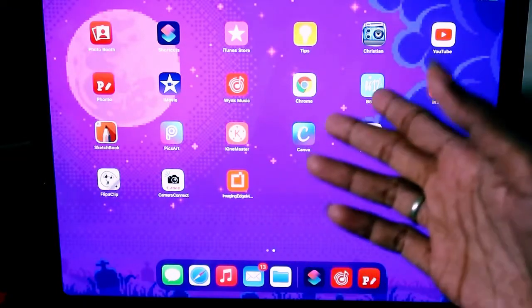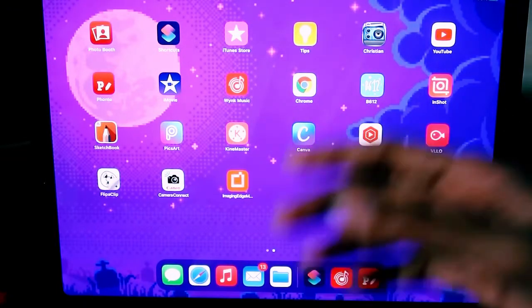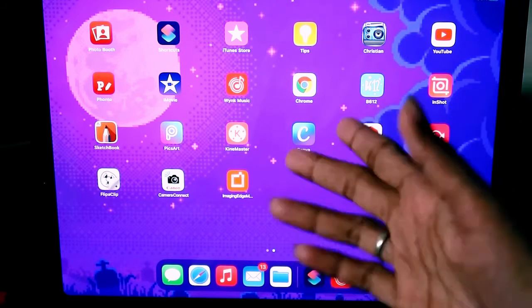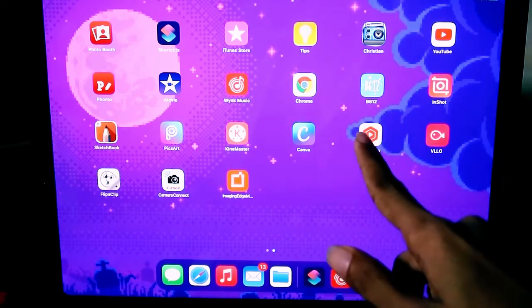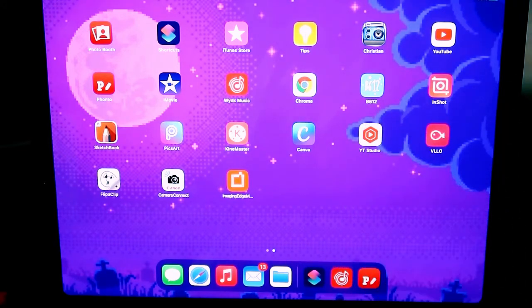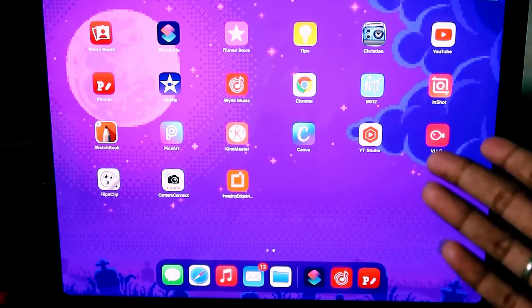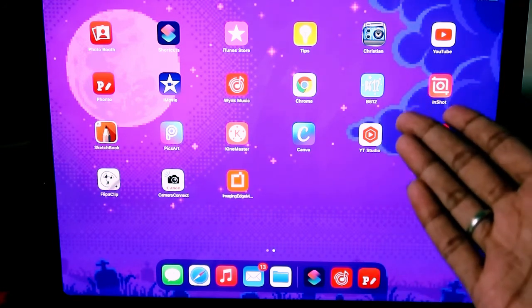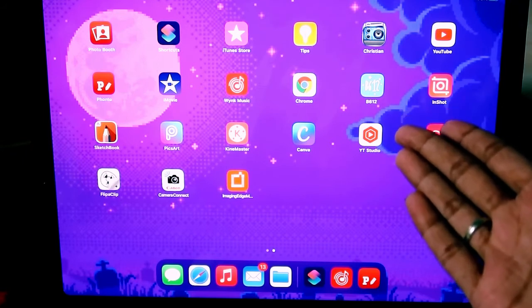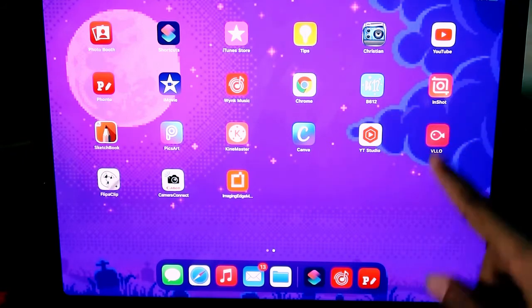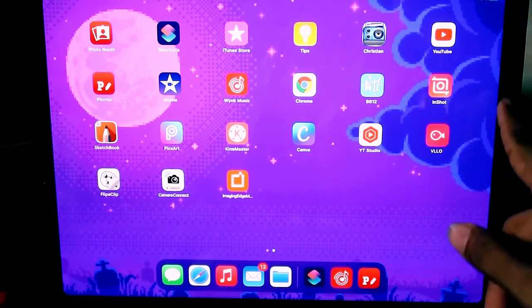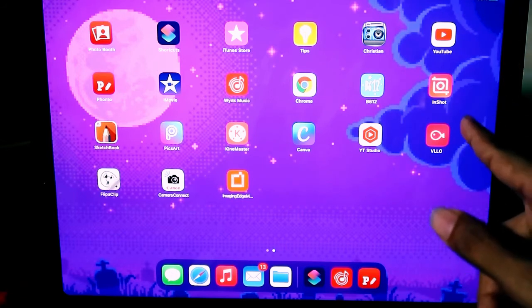And next is Chrome browser. Same like what is same? It's a Chrome browser. Okay, and next is a B612 camera. It's all of you guys know, right? It's used for taking pictures or videos by applying filters. Okay, and InShot is again a video editing application I use for editing my videos.